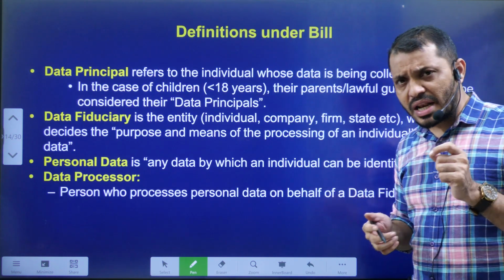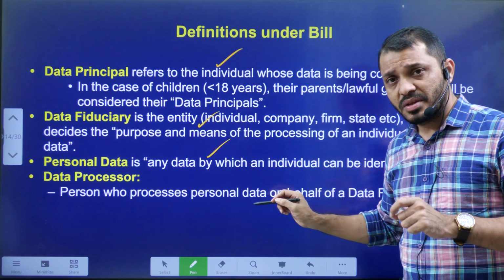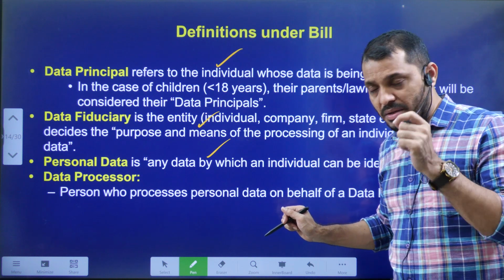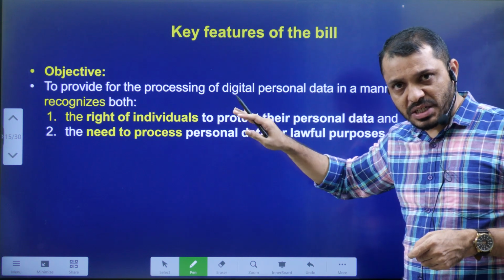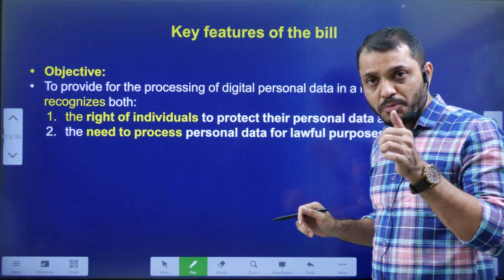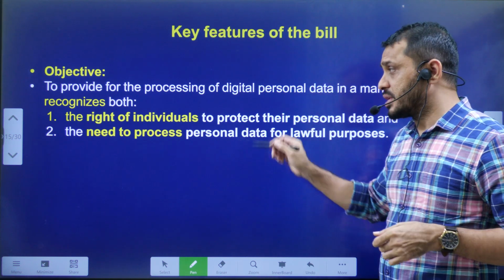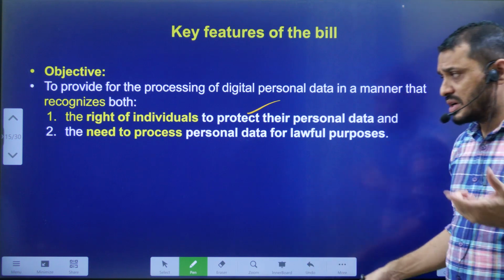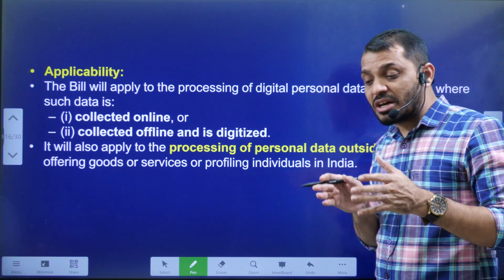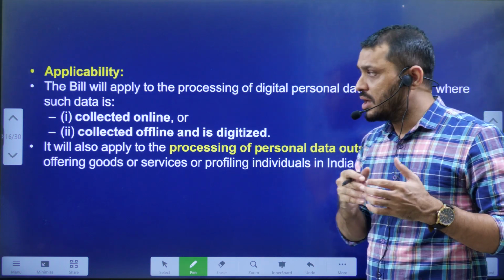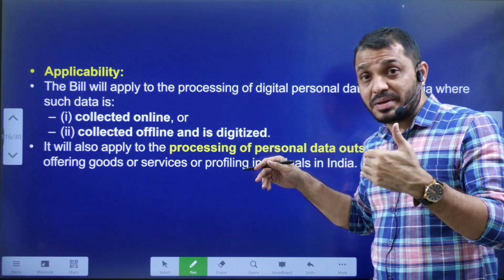Rest of the information, I already told you what is the meaning of data principal and data fiduciary. Personal data means data through which you can identify the person. Data processor, I told you. Then what is the main objective? The main objective of this bill is, first, to protect both the data principal as well as the data fiduciary. And one more thing is the individual's right of privacy and allowing the processing of personal data only for a lawful purpose.